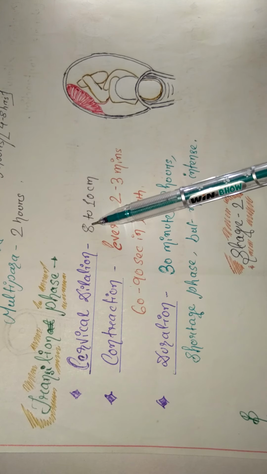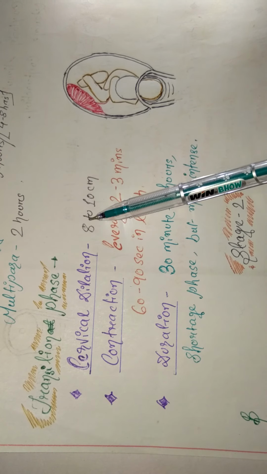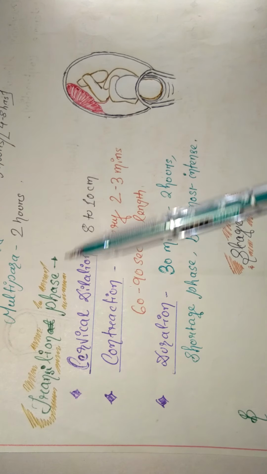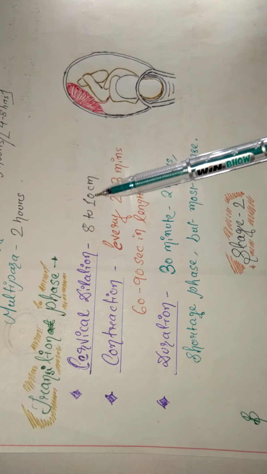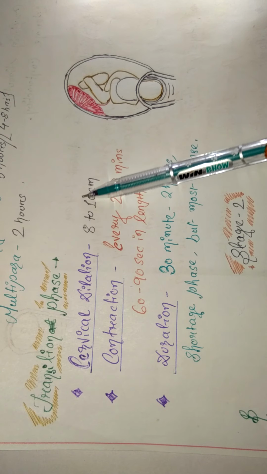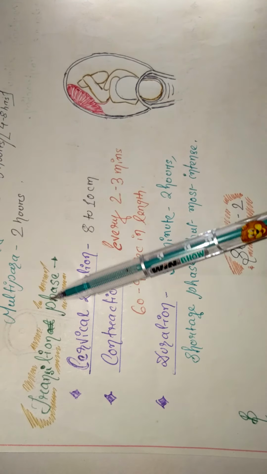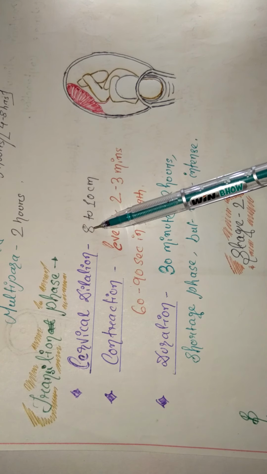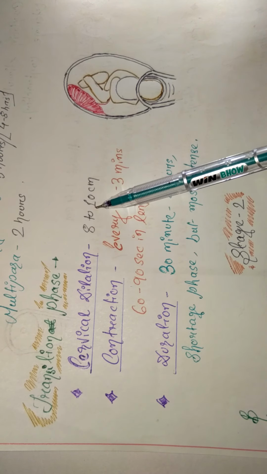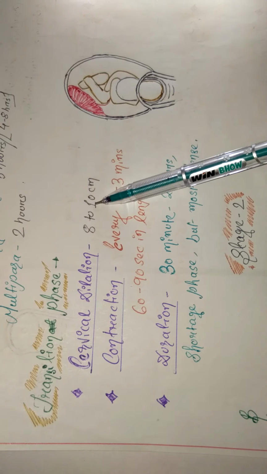So the transitional phase starts from 8 centimeters and ends at 10 centimeters.